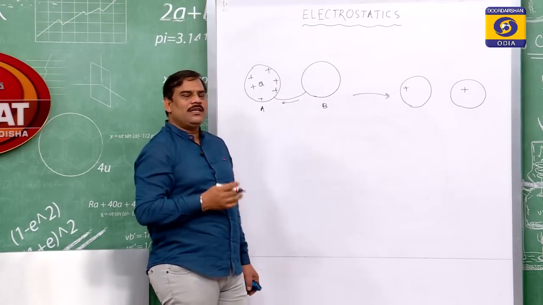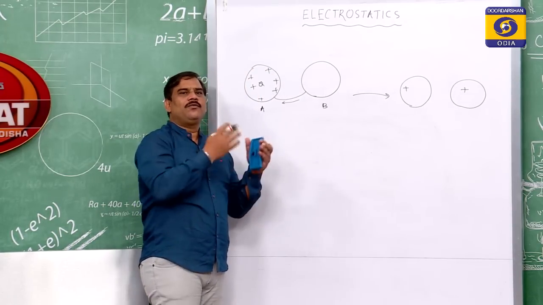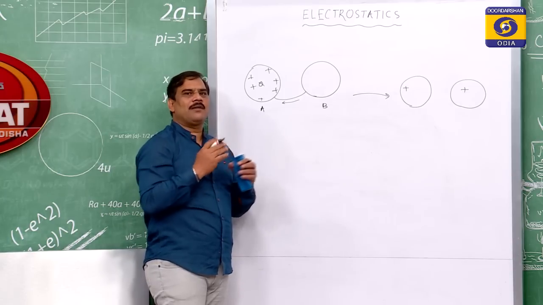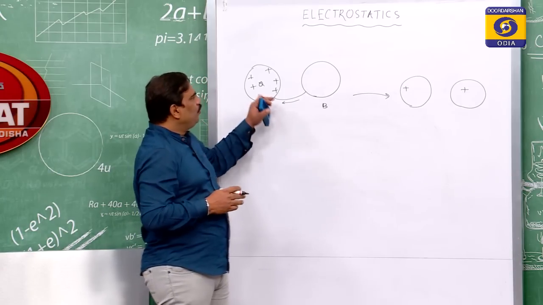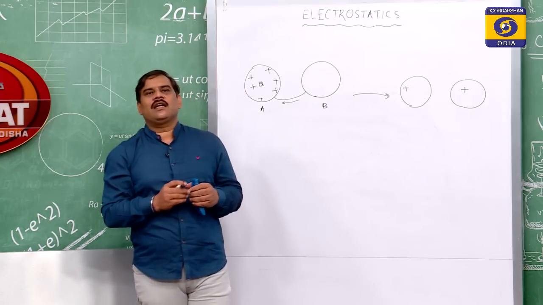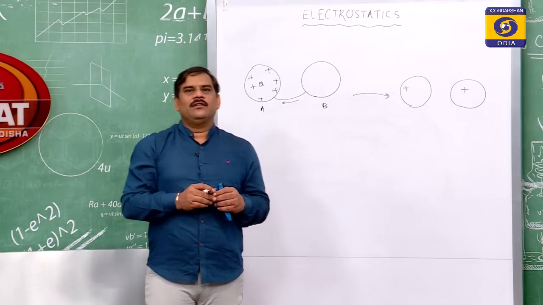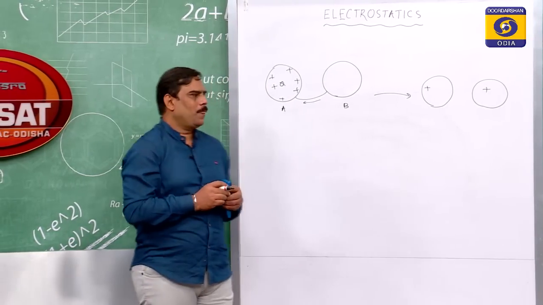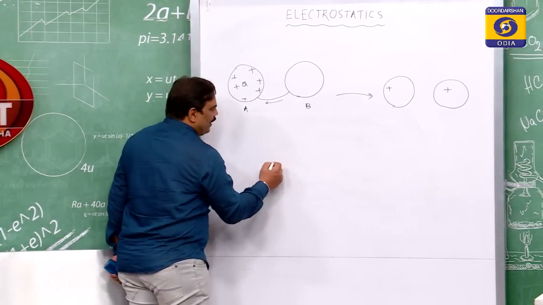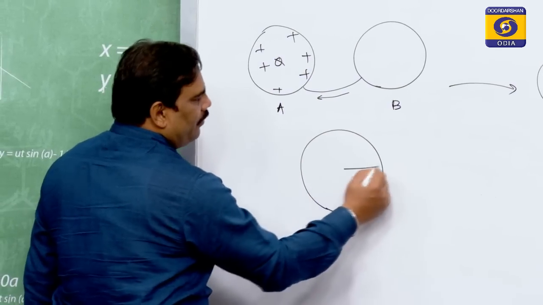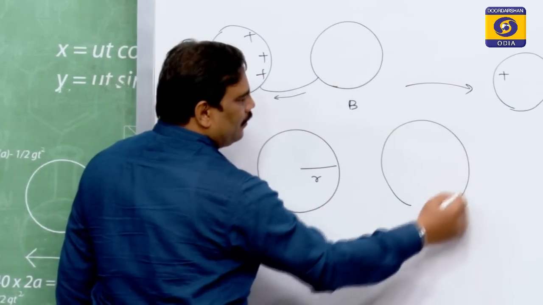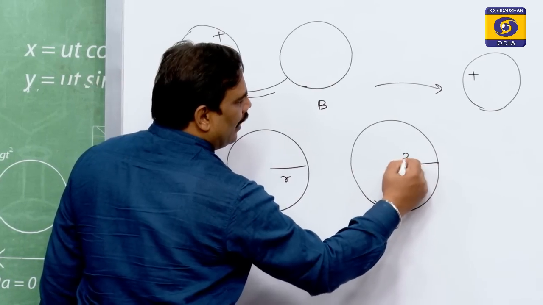But again, what is the amount of charge that will flow from one body to another? Again, it depends on their capacity. If both the bodies have the same capacity, then the total charge will be equally divided. For example, suppose we have a sphere of radius r and another sphere of radius 2r.